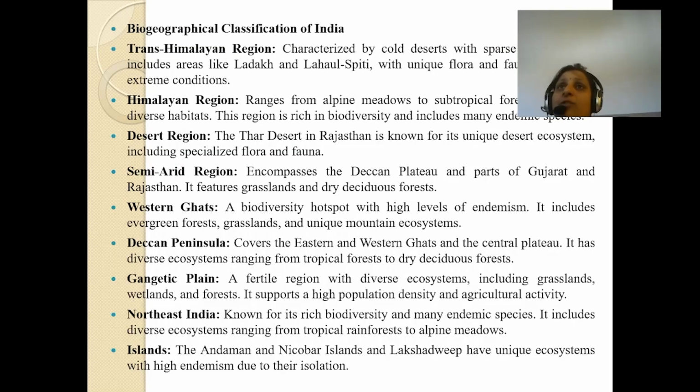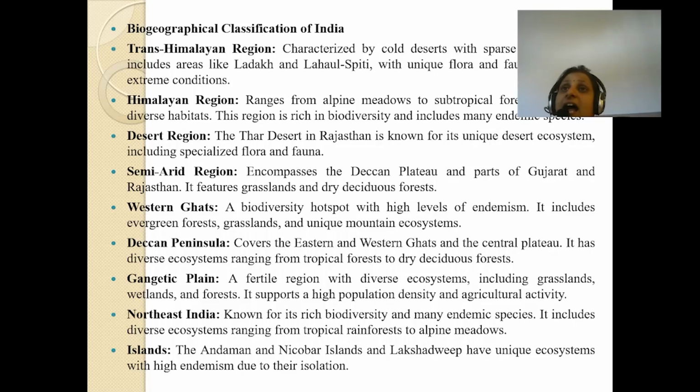Now, this is the biogeographical classification of India. Trans-Himalayan region is characterized by cold desert with sparse vegetation. It includes areas in Ladakh, Lahaul, and Spiti, with unique flora and fauna adapted to extreme conditions. Himalayan region ranges from alpine meadows to subtropical forests, providing diverse habitats. This region is rich in biodiversity and includes many endemic species.